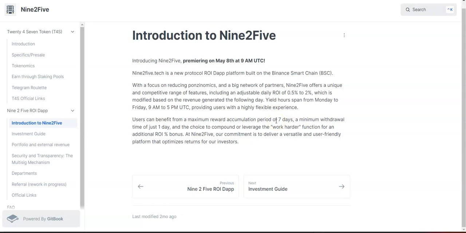Okay, you can withdraw anytime, but the accumulation period only lasts for 7 days. So after 7 days, there will be no more accumulations. You will have to take action, either withdraw, compound, or work hard to start earning more rewards.